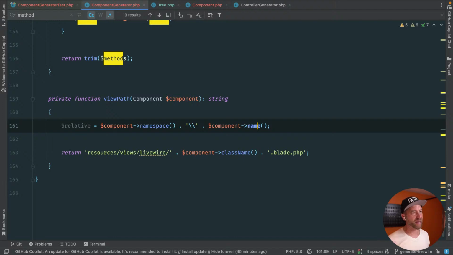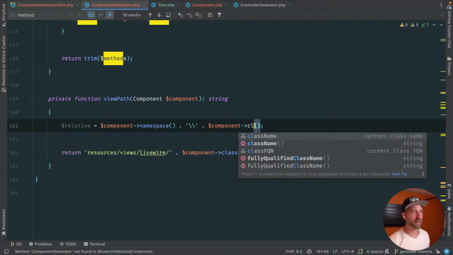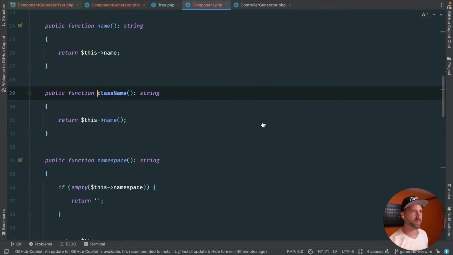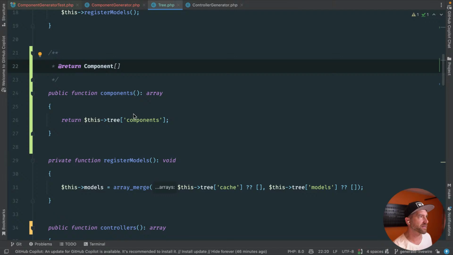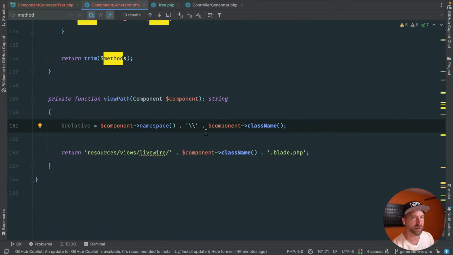Is this name or class name? Class name. How did that generate? Class name, which just gets you the name, but that's fine. I think class name is a bit more readable in the context of what we're talking about here. Okay, so take the namespace, take the class name.